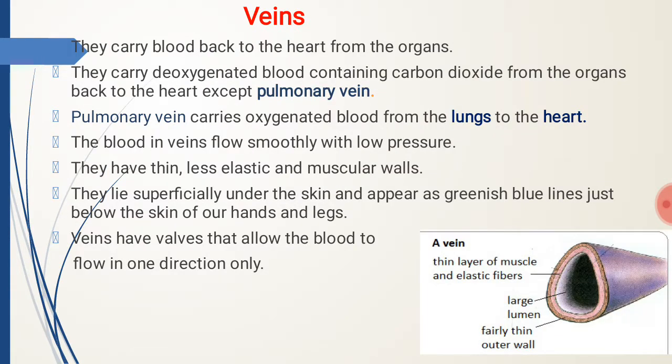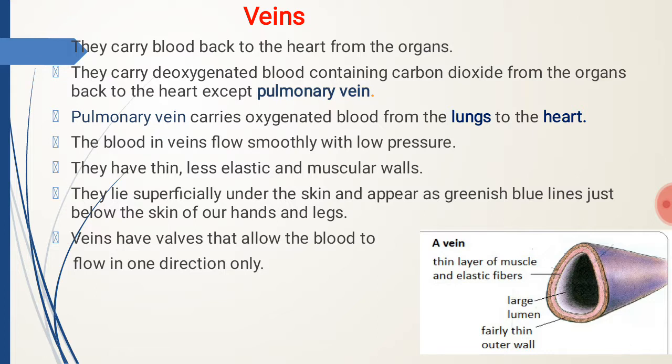Veins. Veins carry blood back to the heart from the organs. They carry deoxygenated blood containing carbon dioxide from the organs back to the heart except one vein called the pulmonary vein. The pulmonary vein carries oxygenated blood from the lungs to the heart. They have thin, less elastic and muscular walls as the blood in veins flows smoothly with low pressure.